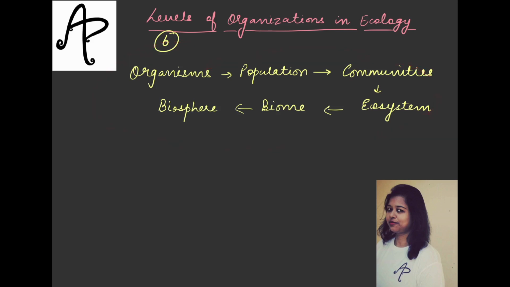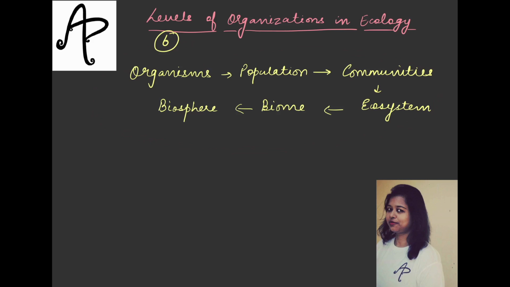Okay, so for ecology only these levels are counted, but before organisms also, if you see, for example, cells combine to form tissues, tissues combine to form organs, and organs combine to form different organ systems. For example, you have the nervous system, the circulatory system, the respiratory system, the excretory system, etc. All of these organ systems then combine to form one organism.